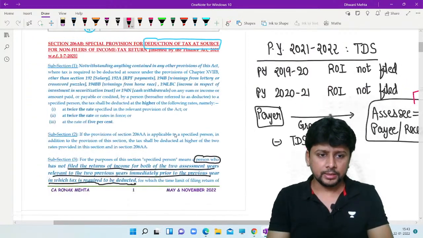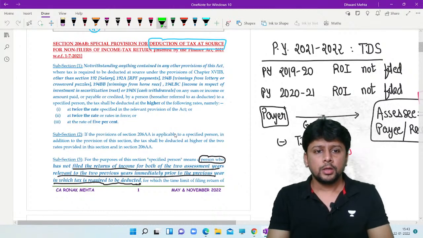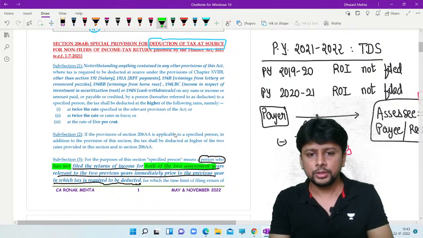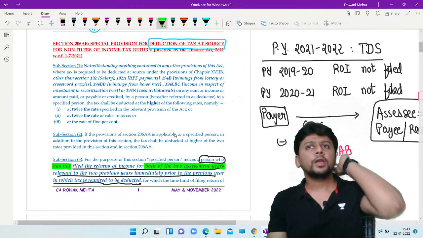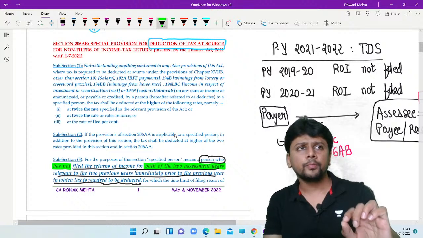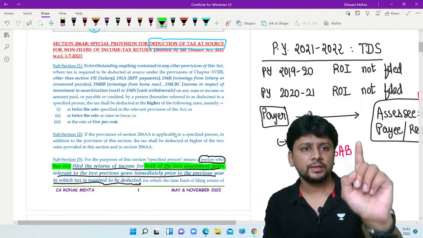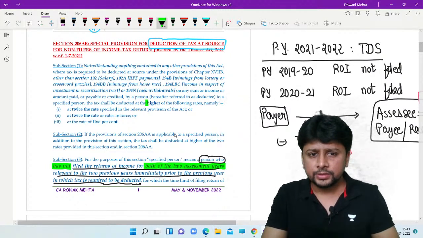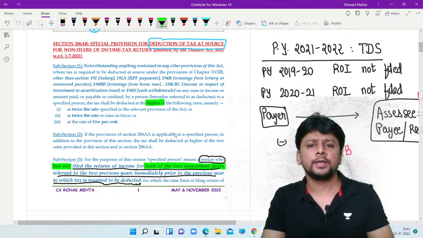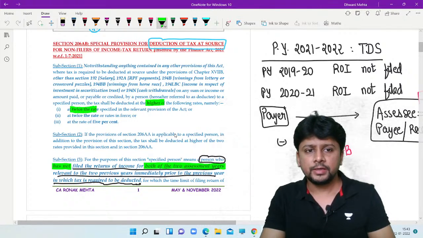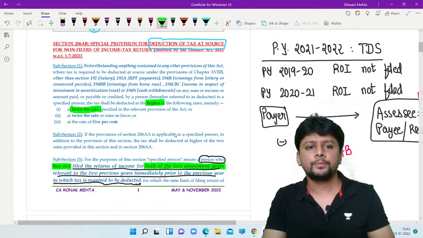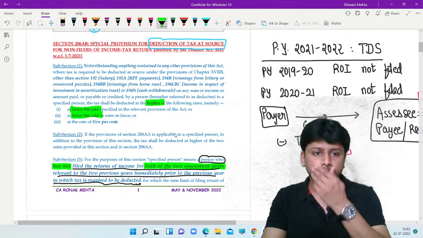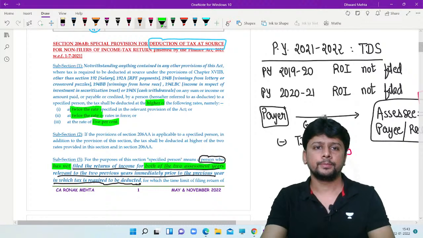The drafting done by the lawmakers is, you have not filed a return for both of the 2 assessment years. So if you do not file a return of income for both the past 2 years, then this section gets attracted. And what is this section saying? Tax shall be deducted at the higher of the following rates. 1, twice the rate specified in the relevant provision, twice the rate specified as per the budget rates in force, or 5%, whichever is higher.